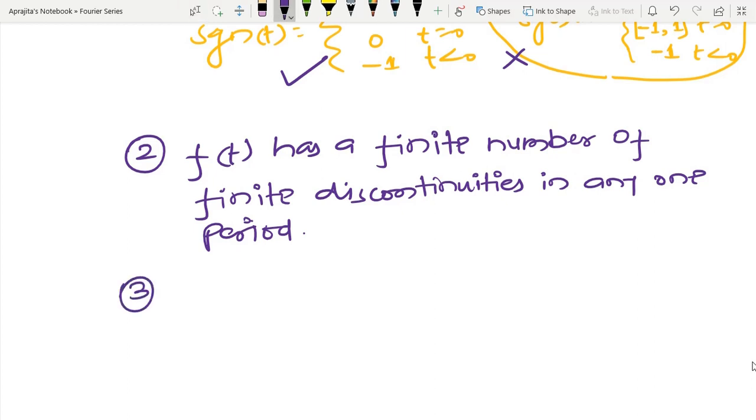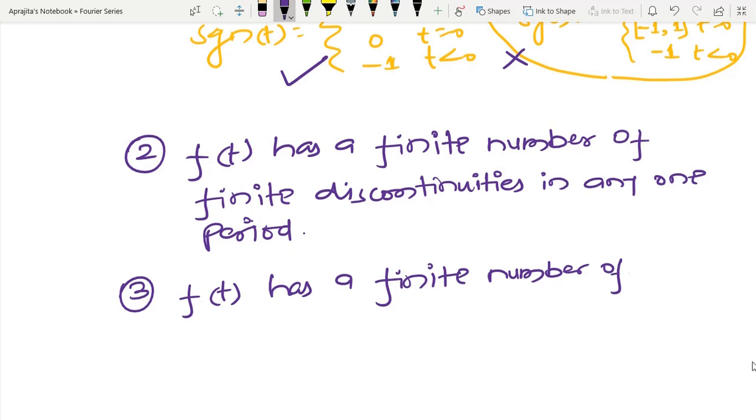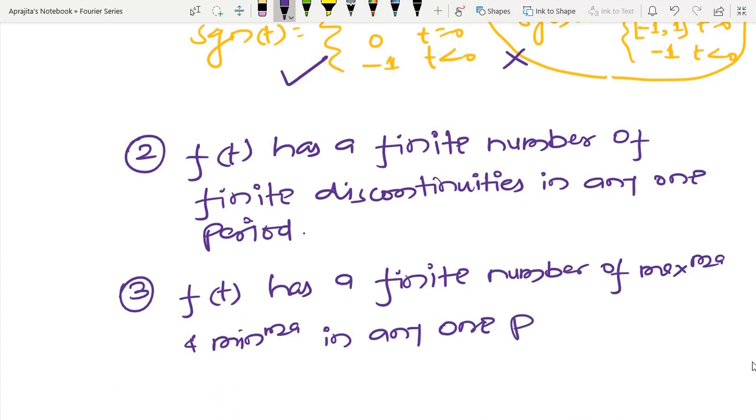The third condition is f(t) has a finite number of maxima and minima in any one period.